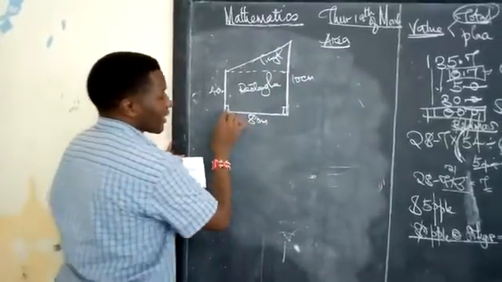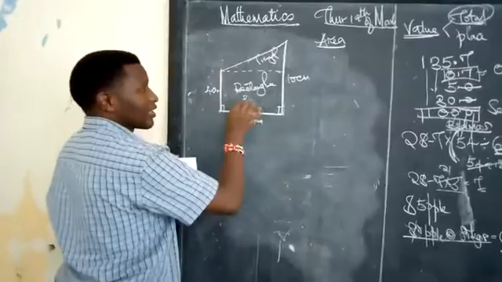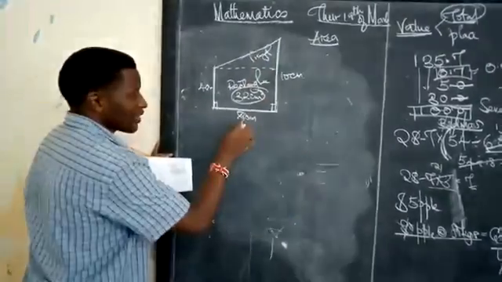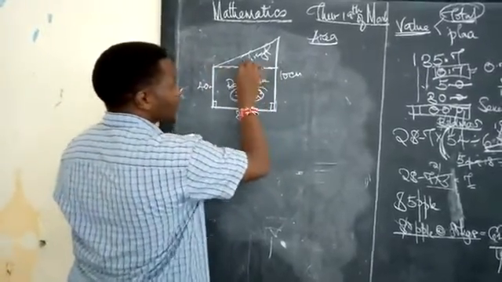Come to the rectangle. The dimension is 8 times 4. Gives you 32 centimeters squared. Come to the triangle. This is 8, which means that this part here is also 8.